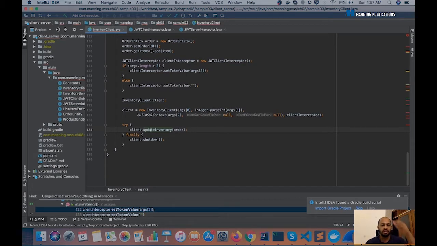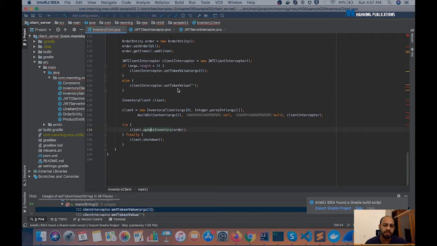So in gRPC, in HTTP we are familiar with the concept of headers, where the client would add HTTP headers to the request, and these kinds of JWTs are passed in headers. But in the case of gRPC, the concept is a little bit different. So we have this thing called gRPC metadata.